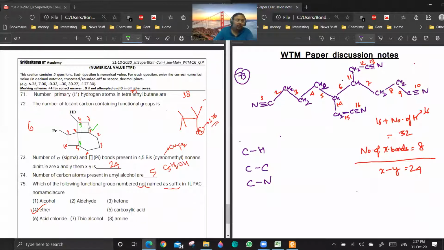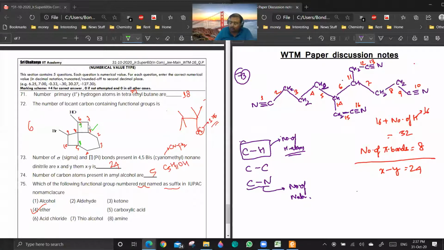Only these 3 types of sigma bonds are there. Now, out of this, the number of C-H sigma bonds will be equal to the number of hydrogen atoms, and the number of C-N sigma bonds will be equal to the number of nitrogen atoms. Is it clear?